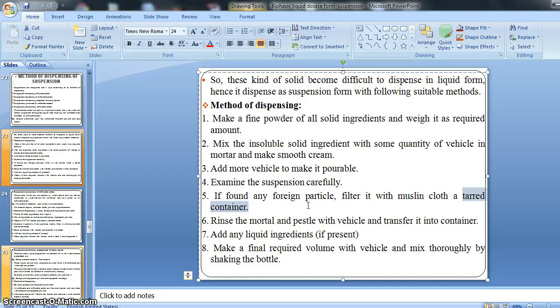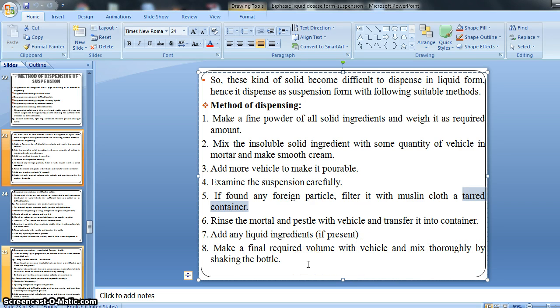Then after that, add any liquid ingredient if present. After transferring the rinsed vehicle into the container, if there is any other liquid present, that time we add it, right? Then make the final required volume with the vehicle and mix thoroughly by shaking the bottle.